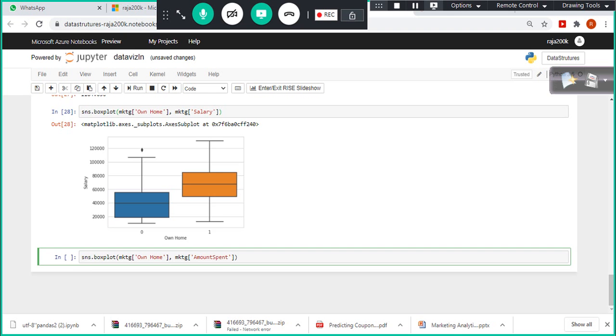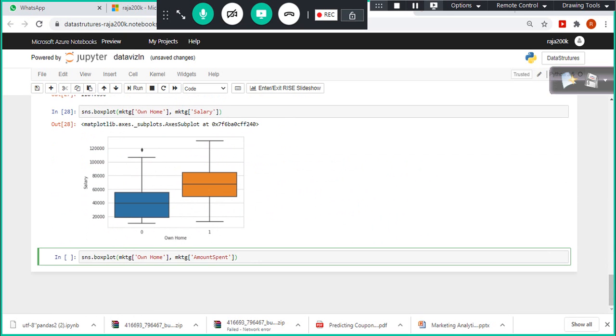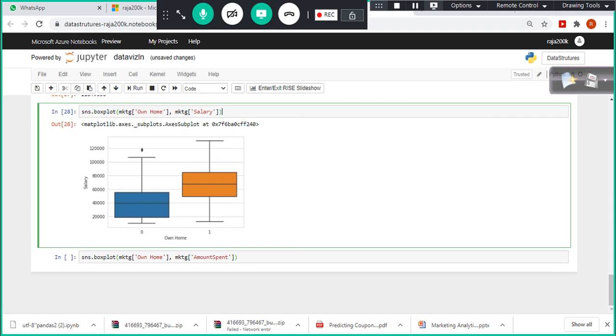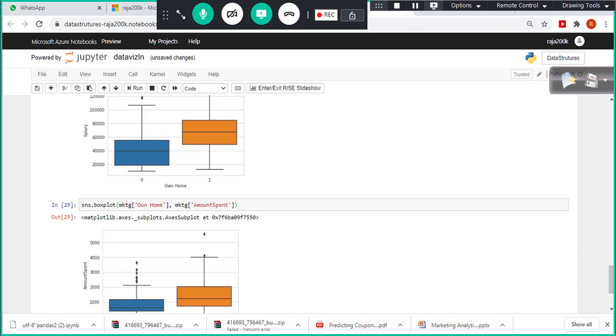So don't worry, you will tend to develop this when you start doing the analysis. Let's say if I talk with someone, if I say, those people who own the house, their salary should be very high. And does that mean their spend is also more? That is a hypothesis. I just want to validate.